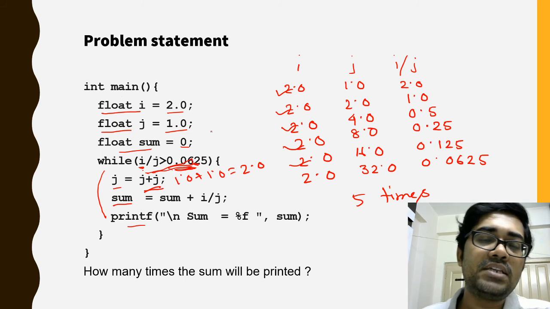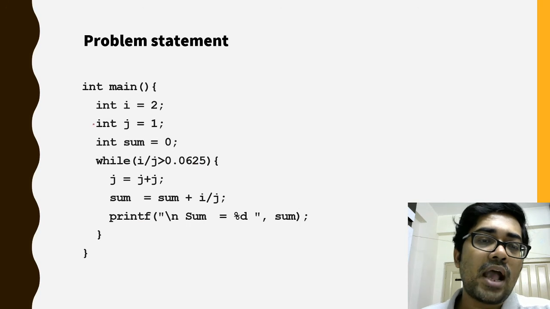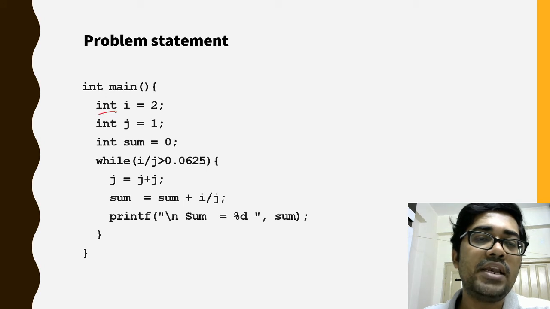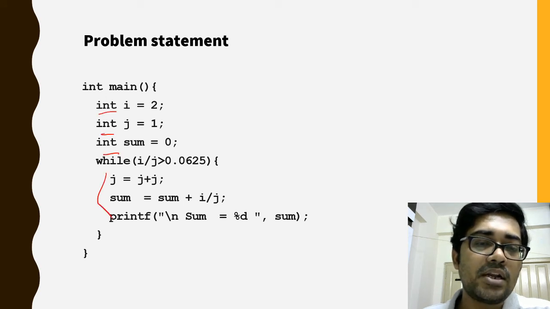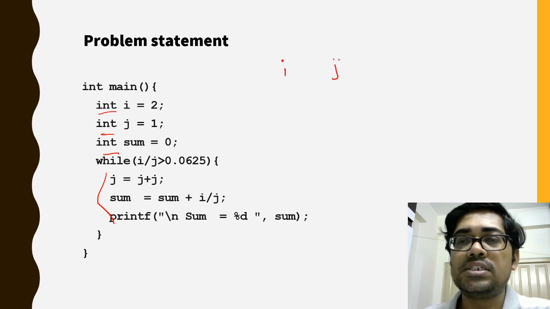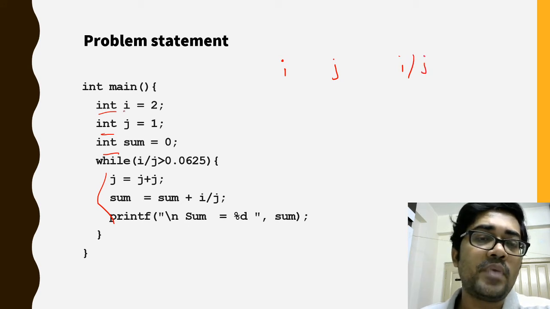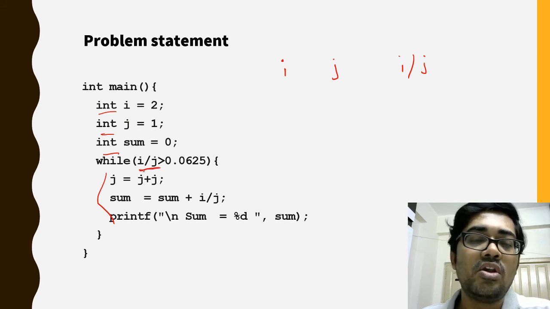Now if I make a little change to the program, let's see what will happen. Here I have changed the data type of i, j and sum. Instead of float, I have made them int, and the remaining part is the same. Then what will happen? Since the data types of i and j are int, i by j will be considered an integer division. In integer division we will not get any decimal part, we will get only the integer part, that is the part before the point.